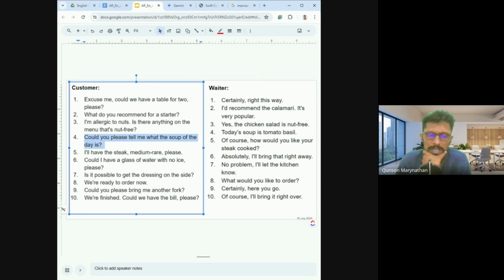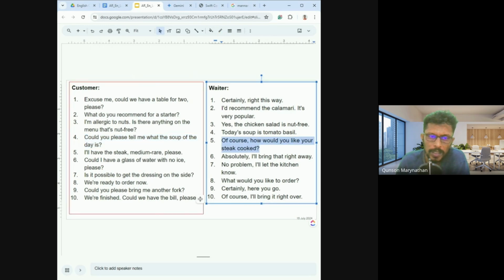Then I'll have the steak medium rare, please. Of course. How do you like your steak cooked? The waiter is asking the question, and the customer's answer is not there. Sorry about it.